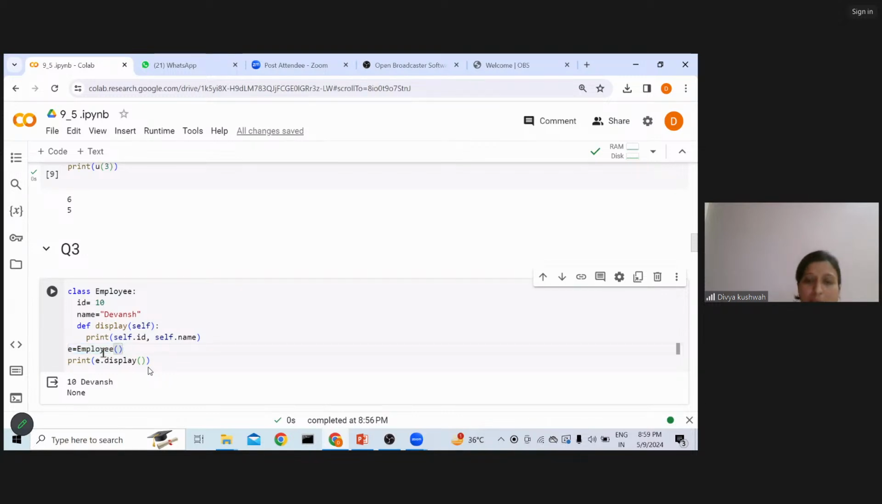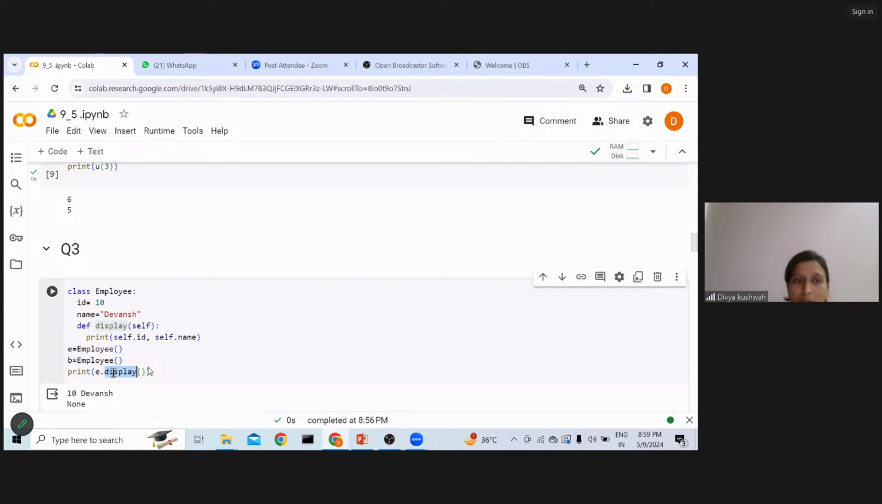P is equal to Employee. So object is equal to class; we will create the object, right? I have two objects here, E and B, and I'm printing their values. How do we print the value? I cannot call display as it is. So I have to call display. Display is a function in the class. Whatever functionality the class is providing, I have to use it using the dot operator.